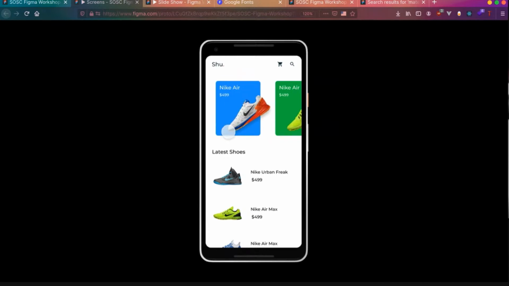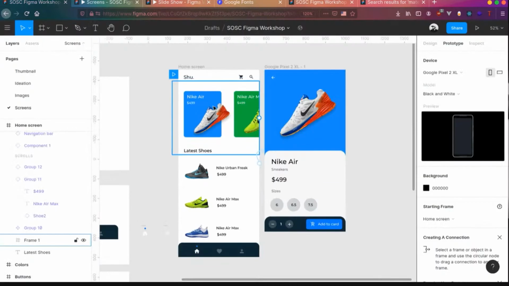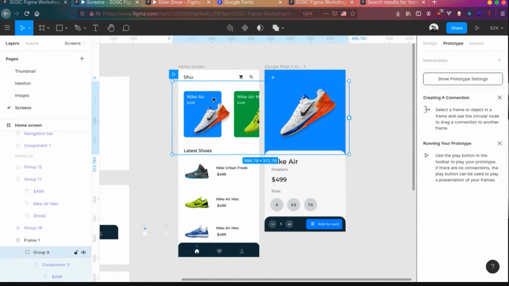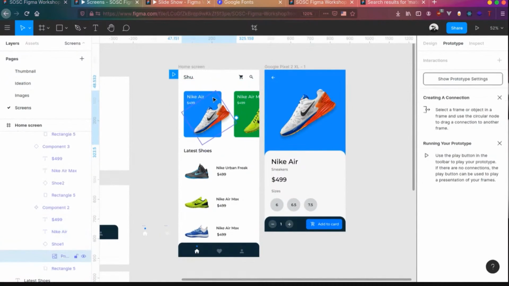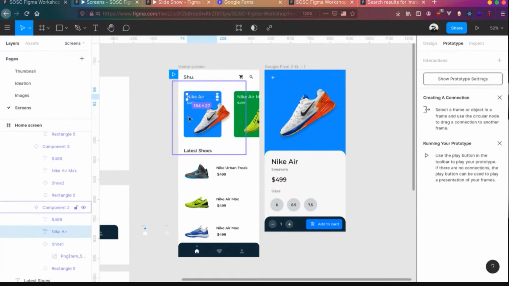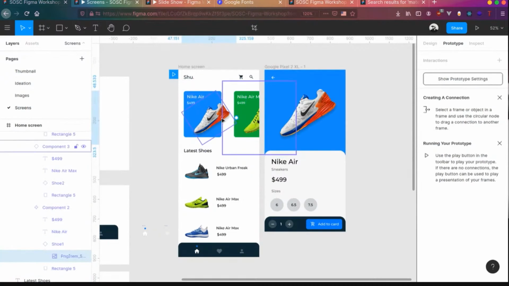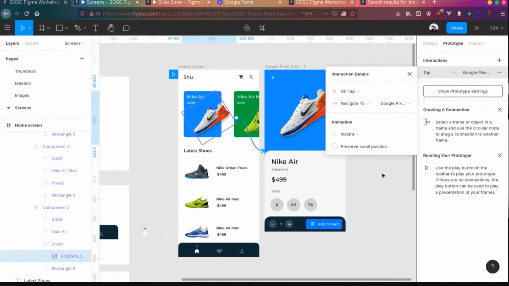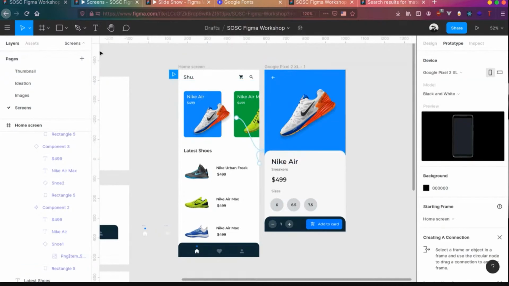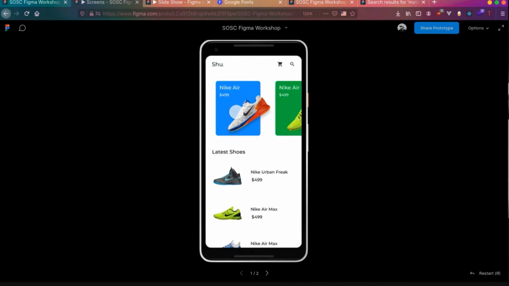So what we need to do is whenever the user clicks on this icon, we need to take them to the second page, right? So let's do that. Okay, the shapes are a bit messed up, but yeah, we can add a link to this shoe actually. Whenever the user clicks on this shoe, we can say take me to this particular screen. Because we are in prototype, we'll have that dot over here. It will take us to this particular screen. We'll see whether it works or not.